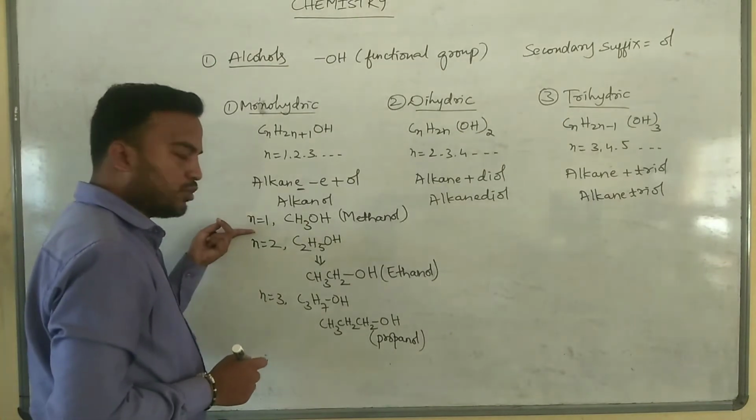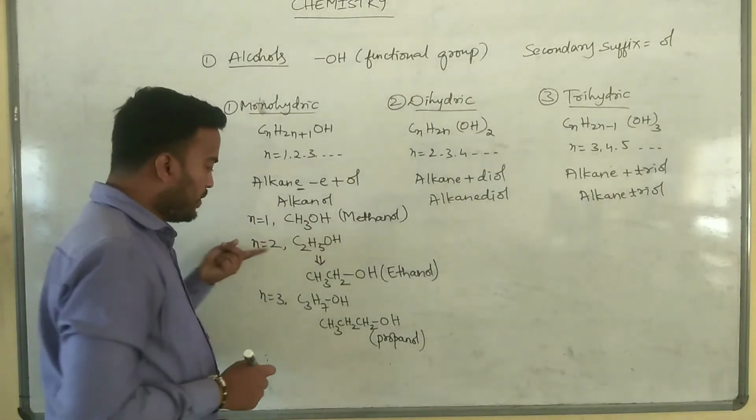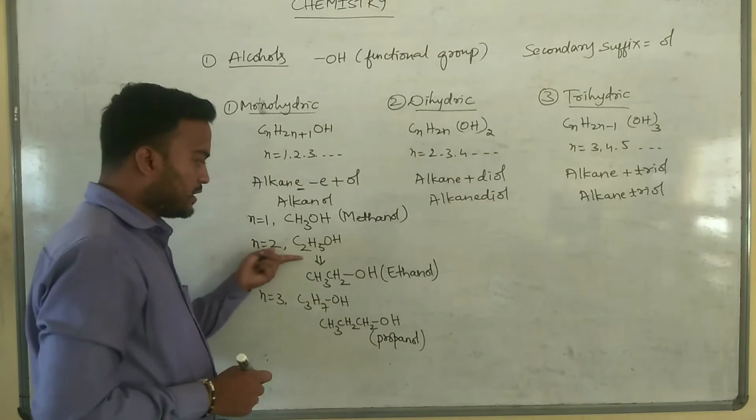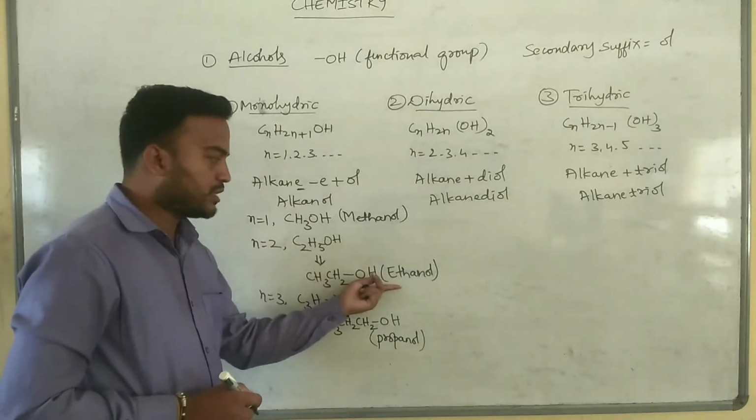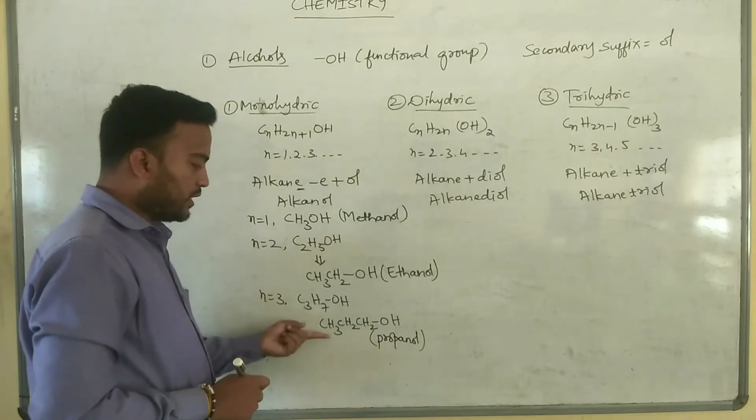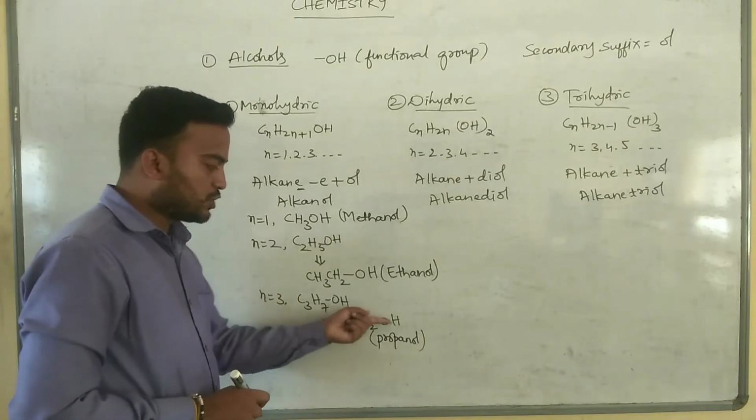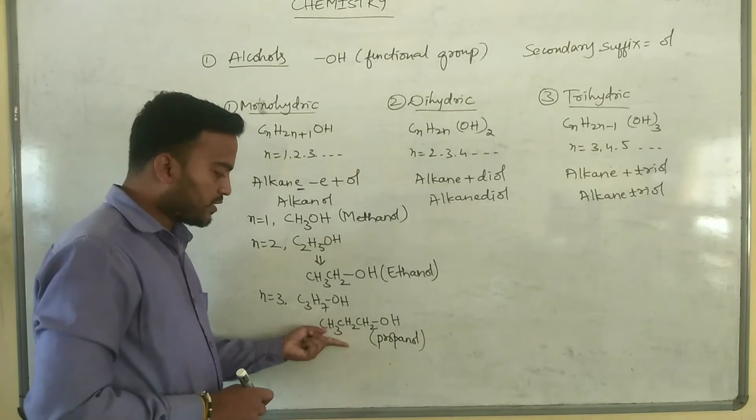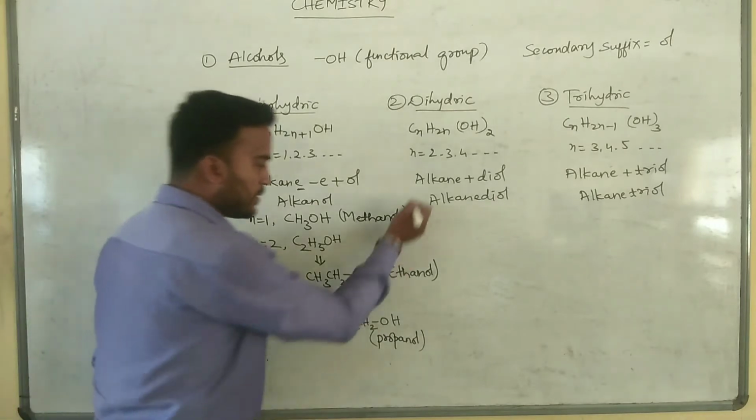When we put n is equal to 1, we will get methanol. When we put n is equal to 2, we will get C2H5OH, so the IUPAC name of that compound is ethanol. When we put n is equal to 3, we will get CH3CH2CH2OH. The IUPAC name of this compound is propanol.